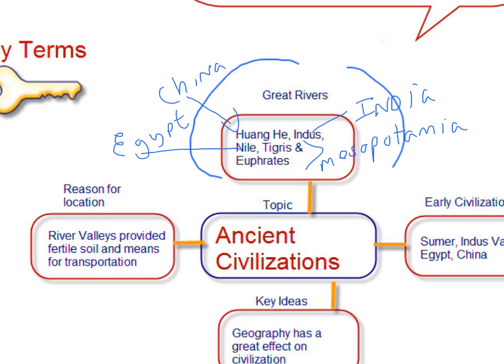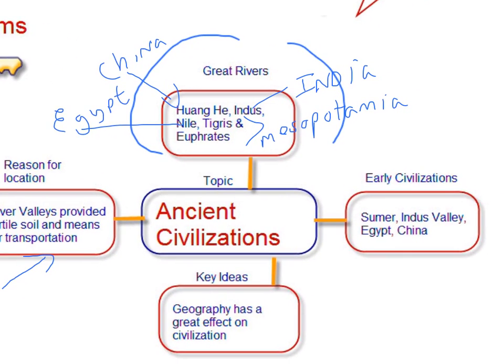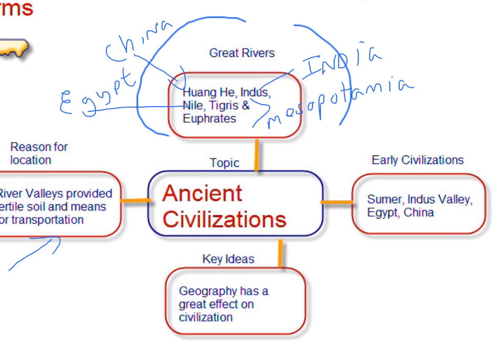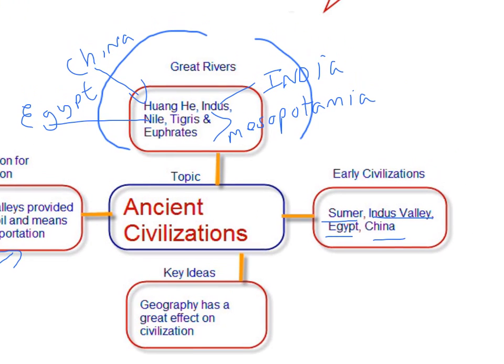And why did they develop this way? Because river valleys provided the fertile soil and the means for transportation. And that's the key. And when you look at early civilizations, here's where they developed: in Sumer, Mesopotamia, Indus Valley, Egypt, and China. And a main idea is that geography has a great effect on civilization. So with that in mind, let's take a look at some Regents questions about this very topic, okay?